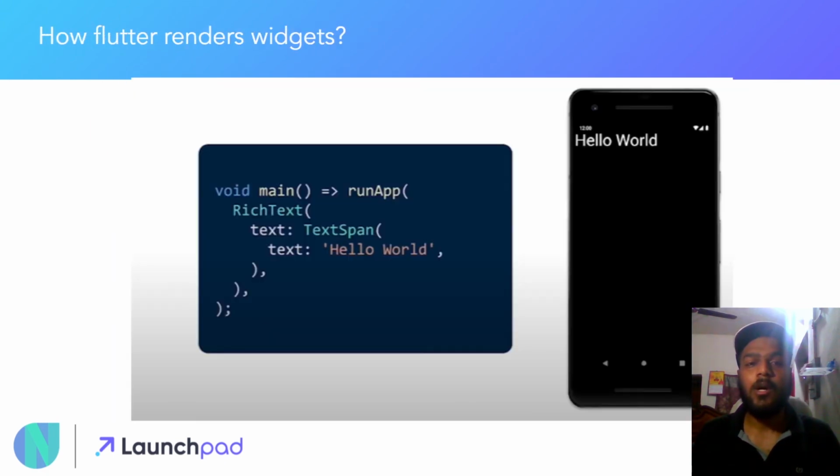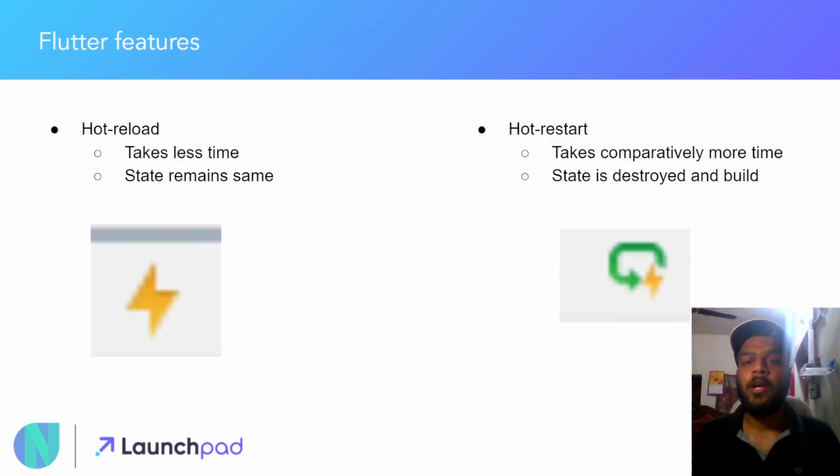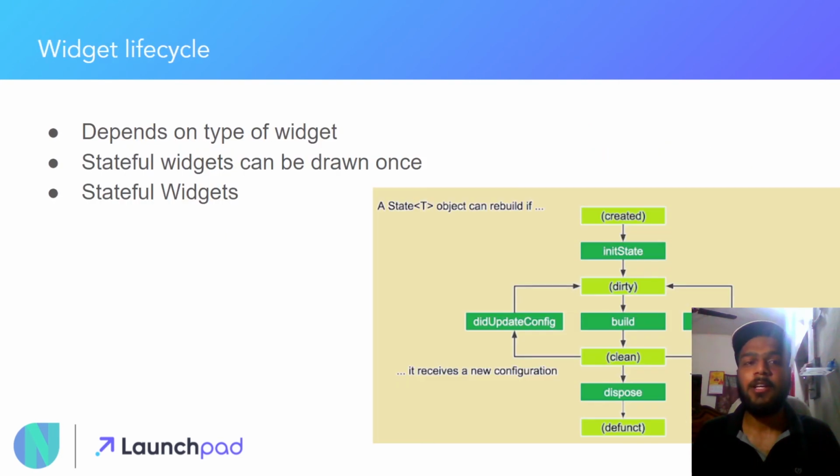But in case you are removing the top level widget, which is the rich text widget, and using some other widget, then hot reload won't rebuild the state of the app directly, and it will show you an error that this widget or this thing is missing. That's why you use hot restart in that case, and update the state. The state will be destroyed and built again when you press the hot restart button.